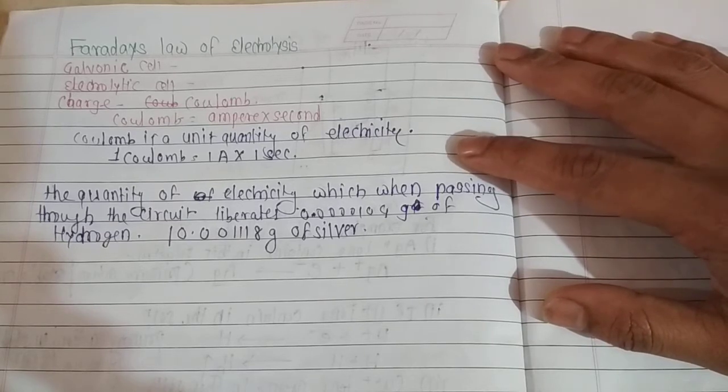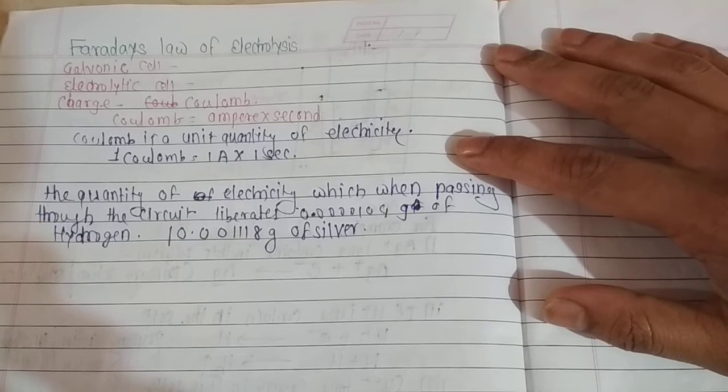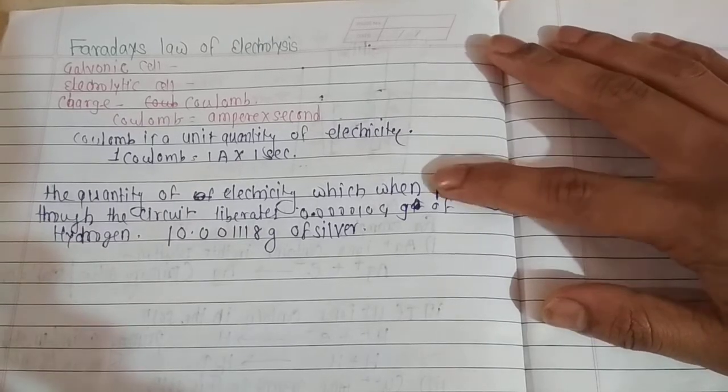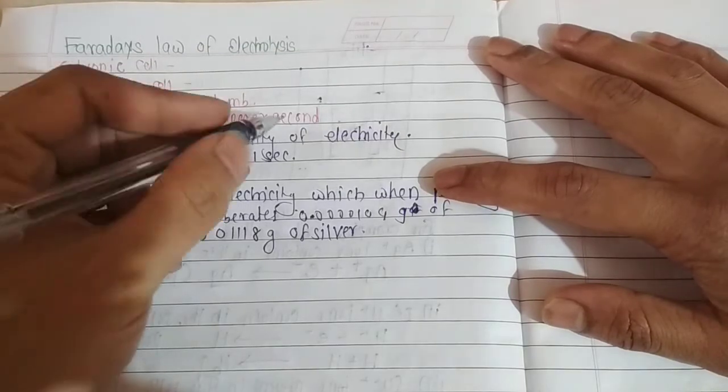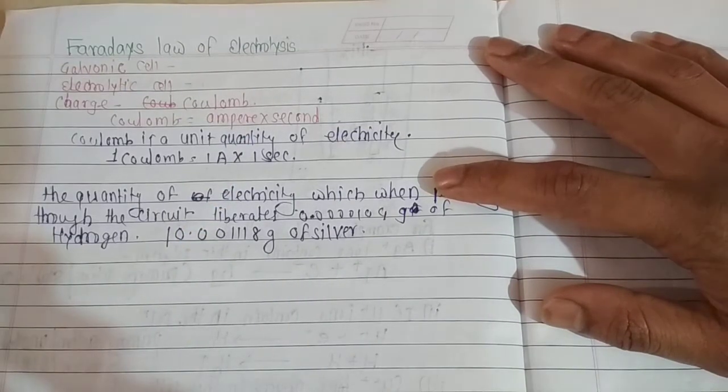So what is the ampere? Ampere is the unit of current, and the unit of time is second. So coulomb is that much electricity that passes through a circuit when a current of 1 ampere strength is passed through the circuit in 1 second.